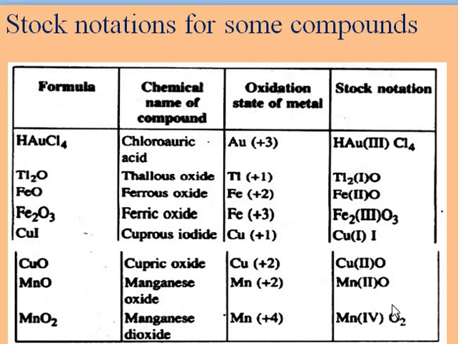And these Stock notations are important to determine the oxidation state of an element present in the compound, because it is written in the form of a Roman numeral in parentheses after the chemical symbol of that element.